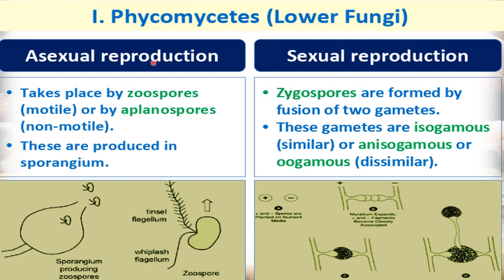So here two types of spores, zoospores and aplanospores, are produced in a sporangium. And here you can see this structure called the sporangium.